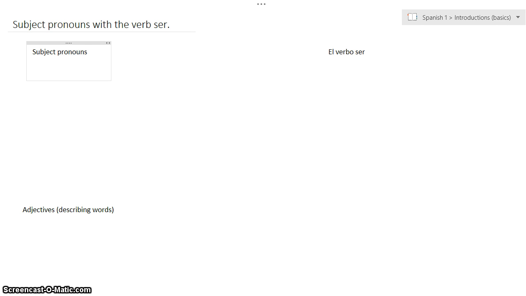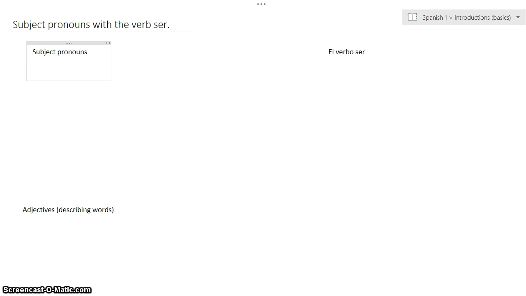Okay, muchachos, so today we're talking about subject pronouns with the verb ser. Basically, what I'm doing is going over a couple of things that we've seen already, and I'm going to bring together two different concepts, the subject pronouns and the verb ser, and add an additional detail of adjectives, just so that we can make some complete, meaningful sentences.